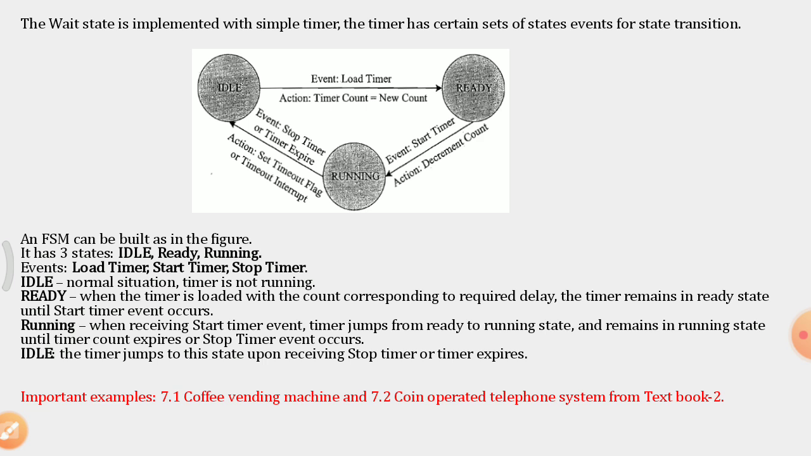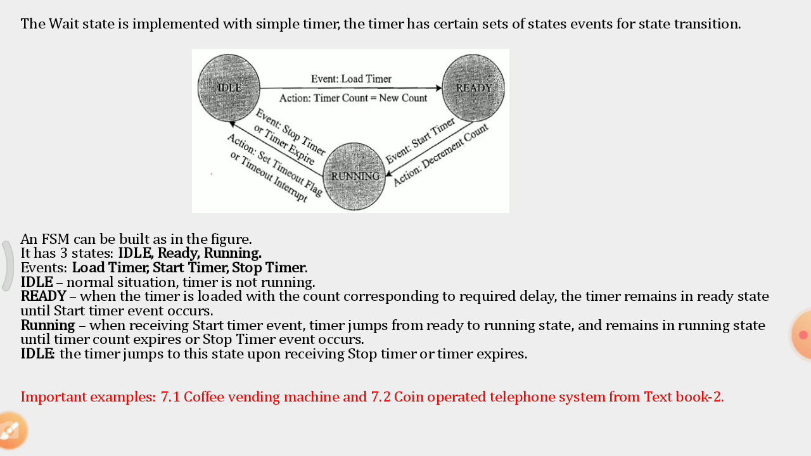Then the running state. When a start timer event is received, when the timer is started, the embedded system jumps from the ready state into the running state, and remains in the running state only until the timer count expires or a stop timer event occurs. When the stop timer event occurs, it jumps from the running state back into the idle state.